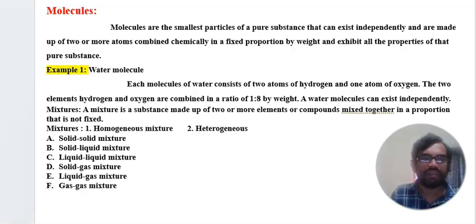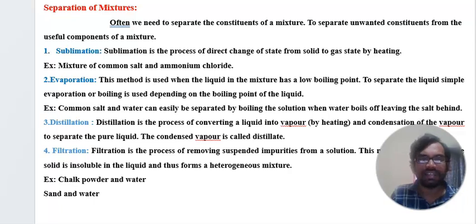Now you can go to another topic, the separation of mixtures. A mixture has a variety of different components together. We often need to separate the constituents of a mixture, to separate unwanted constituents from the useful components.